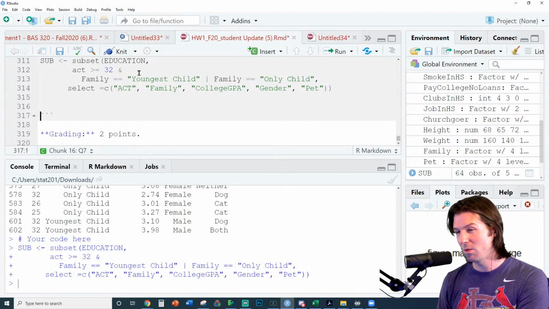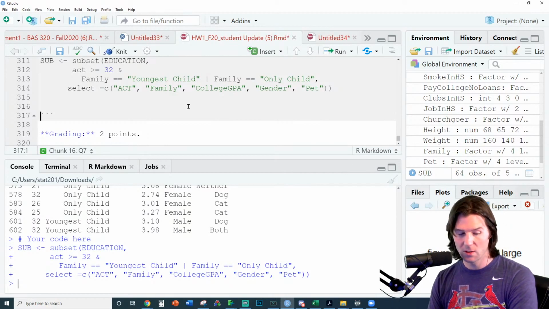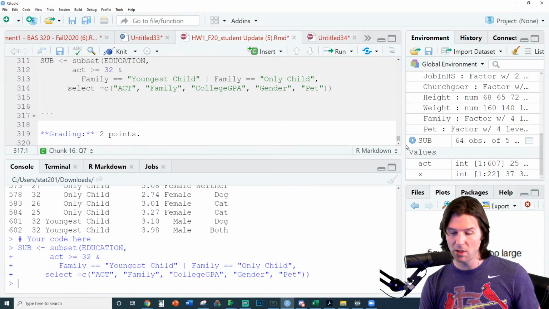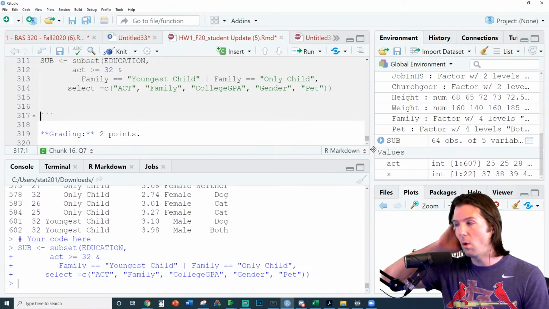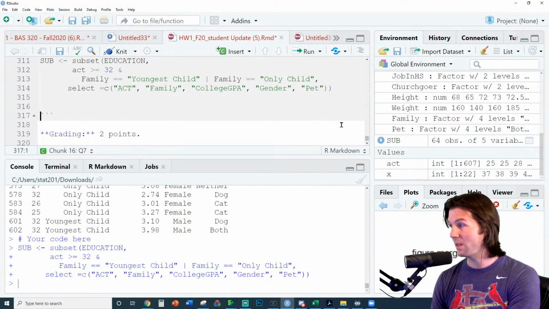No! Would we not use select to pick those columns? Yep, that's what select does. Select picks the columns out for you. Great answer right there. Select is just going to only take those columns. So when you go down here to the subset, it takes just those columns. So subset takes only those columns right here, and that's what it does. So that's excellent right there. And we've created the subset.